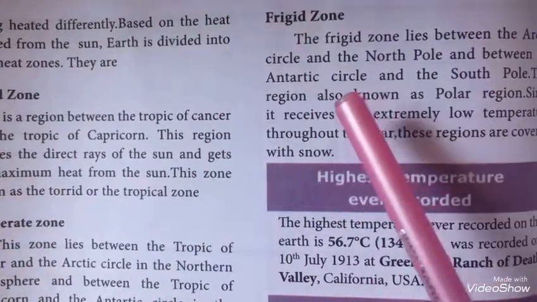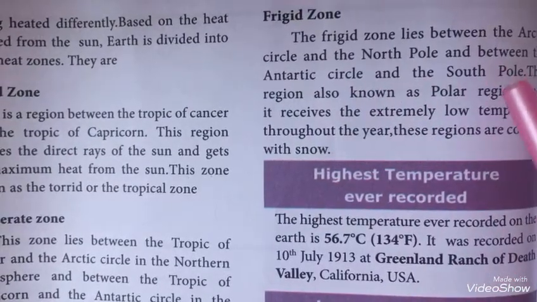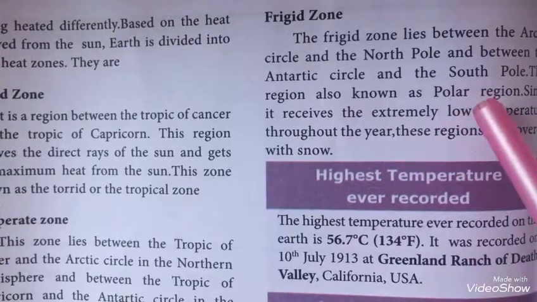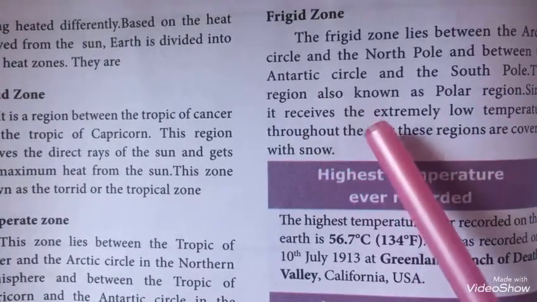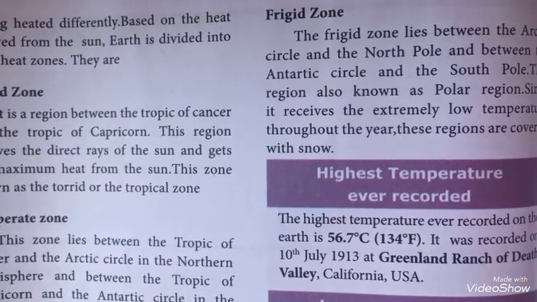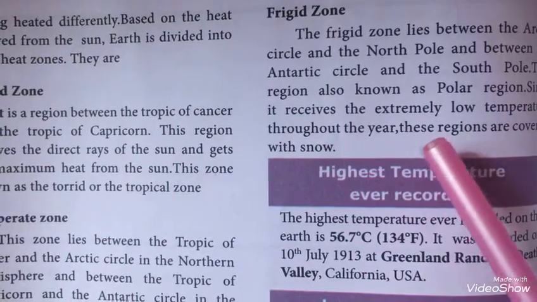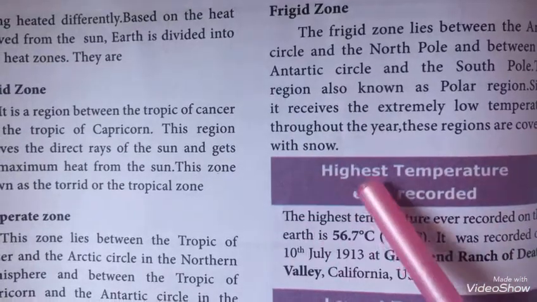Frigid zone. The frigid zone lies between the Arctic Circle and the North Pole and between the Antarctic Circle and the South Pole. This region is also known as polar region. Since it receives extremely low temperature throughout the year, these regions are covered with snow.